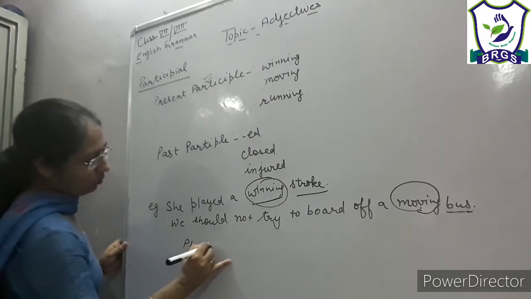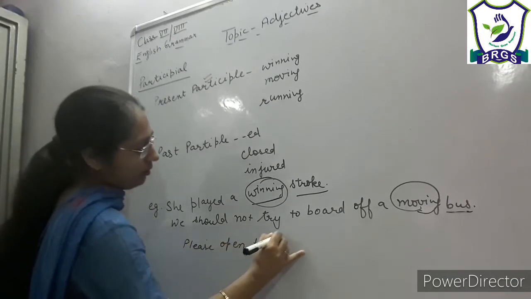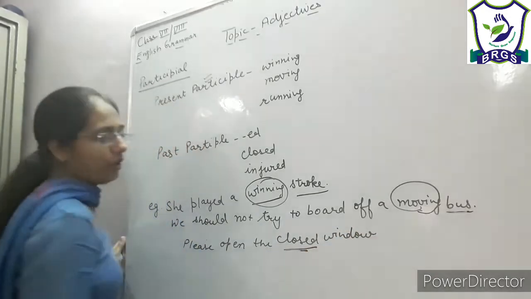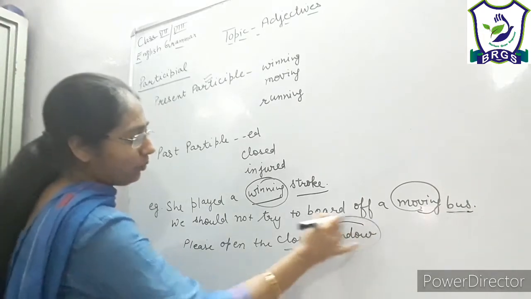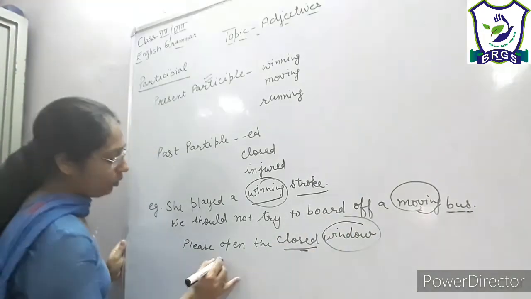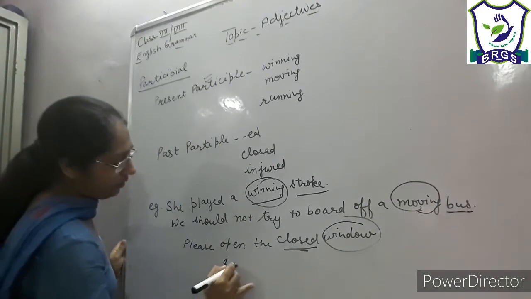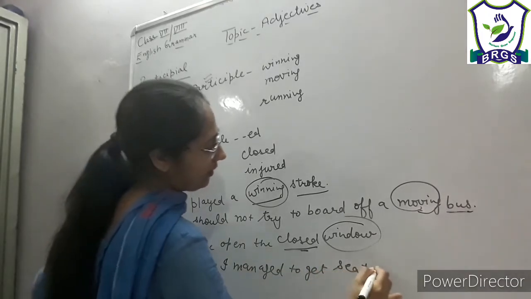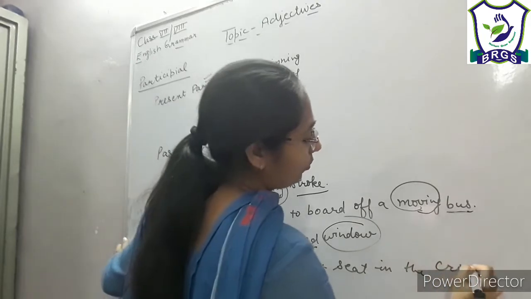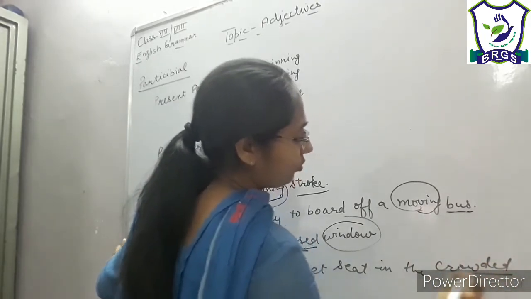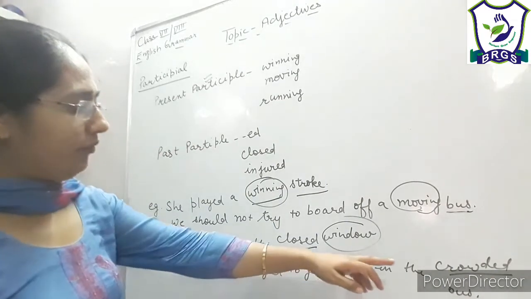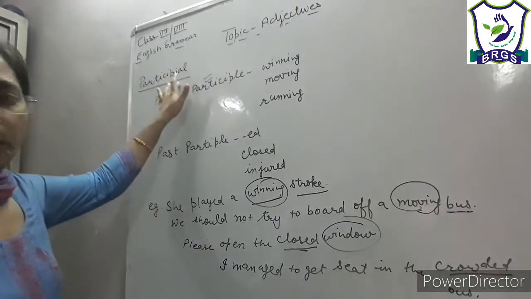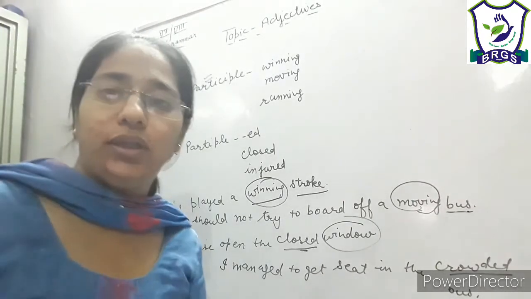Please open the closed window, right? So here the ed form is telling what kind of window, right? Or, I managed to get a seat in the crowded bus, right? So here crowded, again the ed form is functioning as an adjective. So I hope participles are clear. Now we will learn degree of adjective.